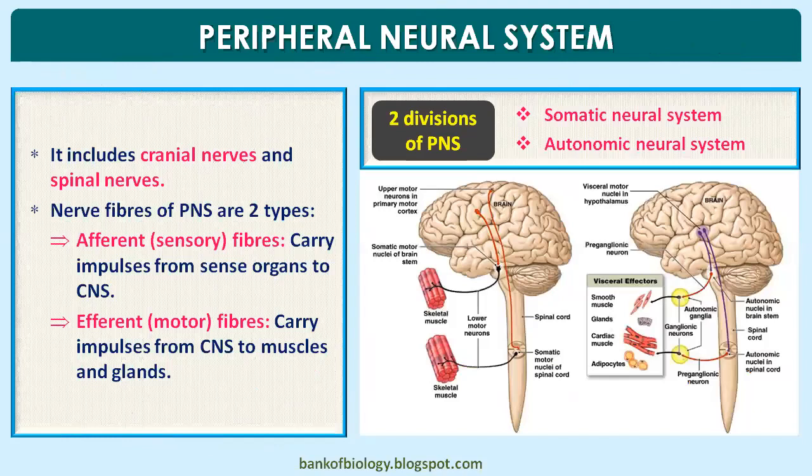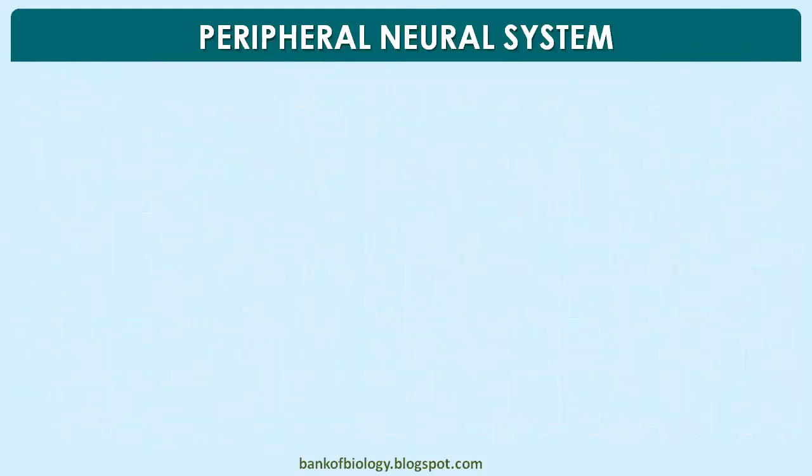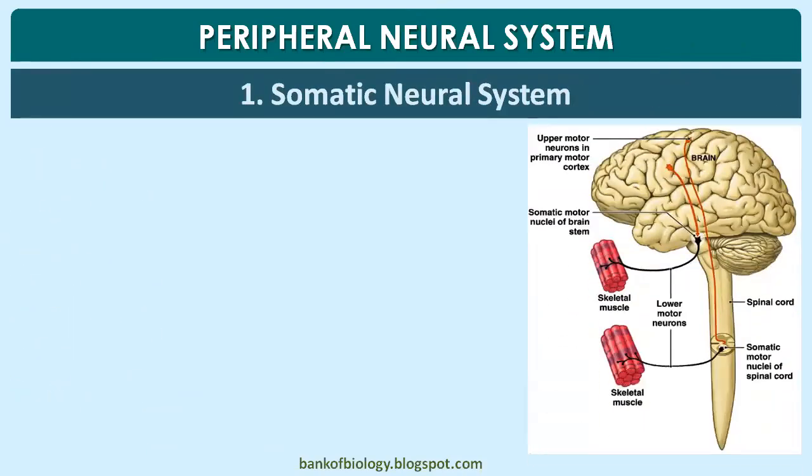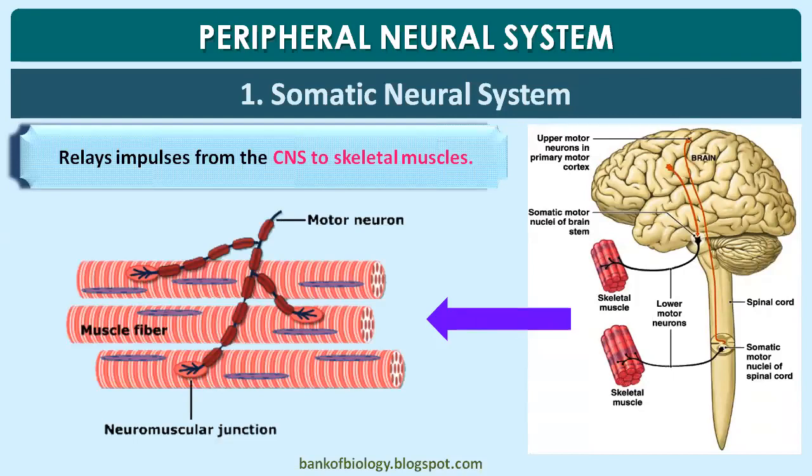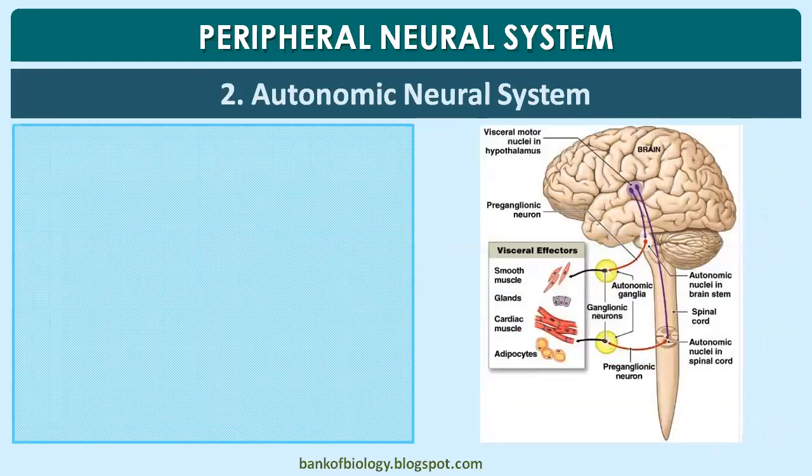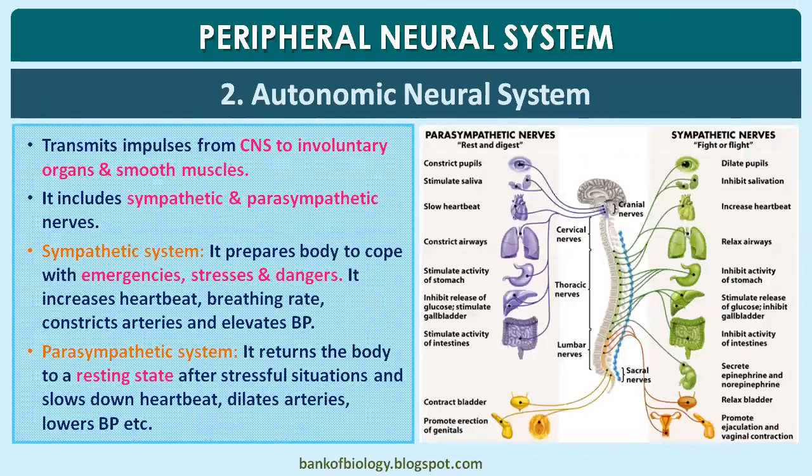So we said the PNS has two parts, the somatic neural system and the autonomic neural system. First of all, the somatic neural system relays impulses from the central nervous system to skeletal muscle. We call that the somatic neural system. Then the autonomic nervous system, which is about the sympathetic and parasympathetic nervous system, transmits impulses from the CNS to involuntary organs and smooth muscles.